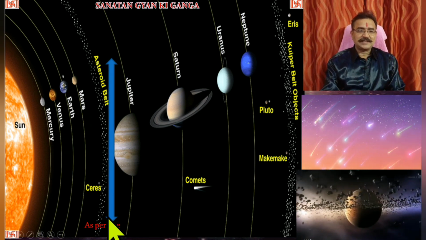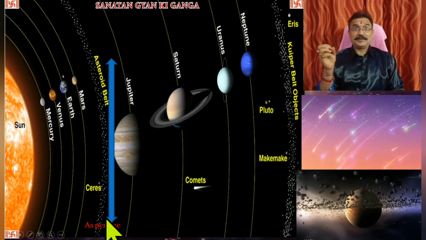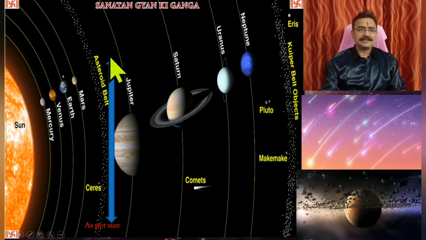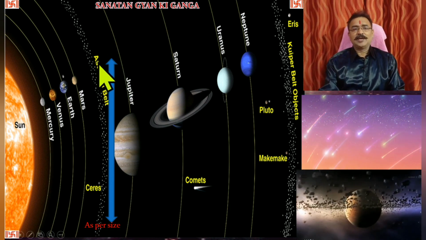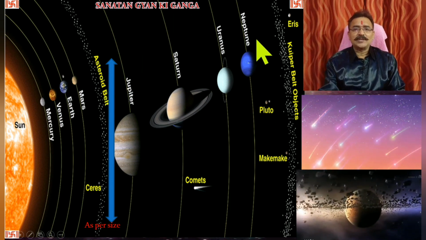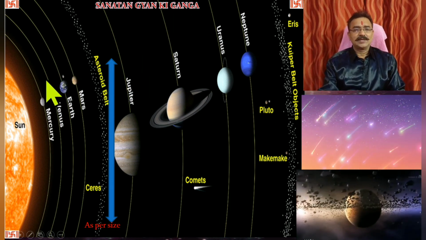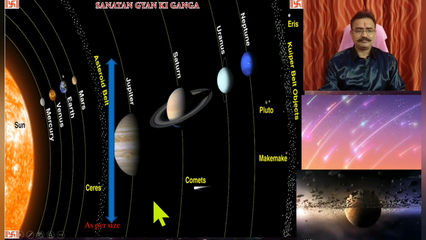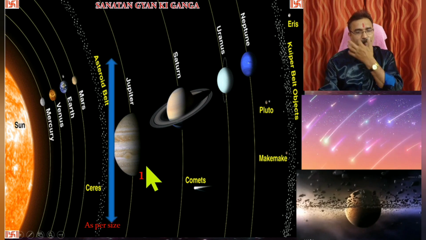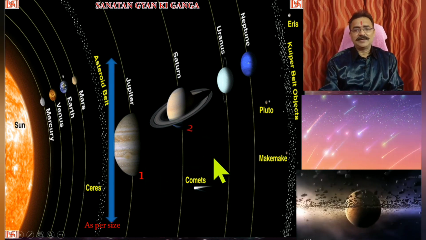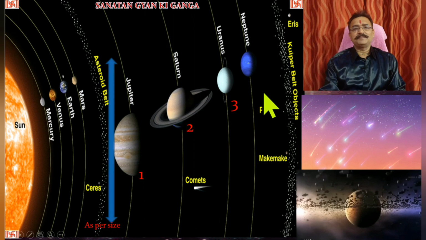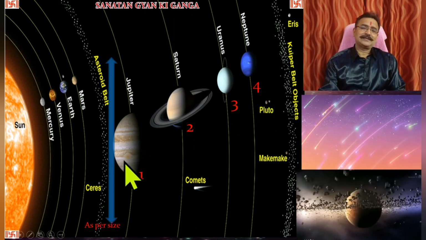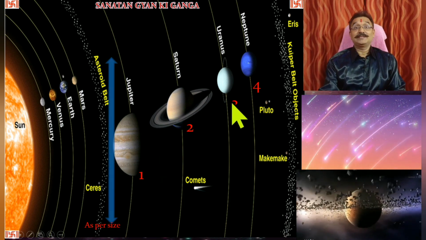Thereafter will come the order as per size. What is the size of the planets? When we come across the size, again we have to keep in mind this asteroid belt difference. These are the outer planets and these are the inner planets. So when we discuss the size, the number one in size is Jupiter. Jupiter is number one. Then Saturn is number two. Uranus is number three. Neptune is number four. So serially outer planets are from 1 to 4 in size.